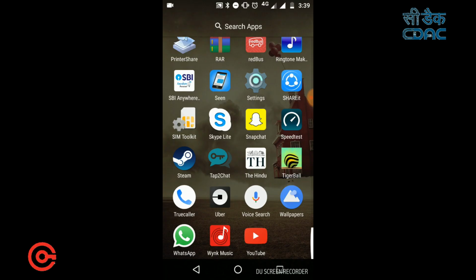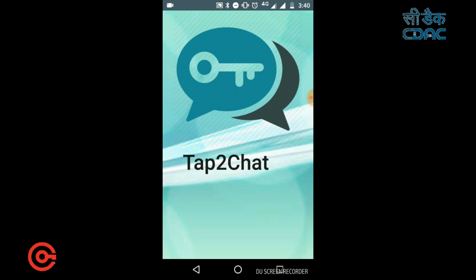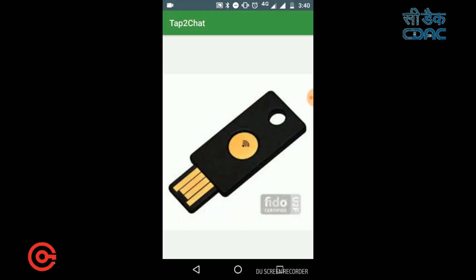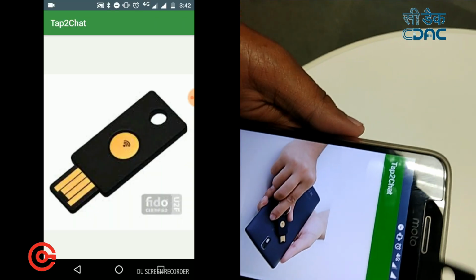Now I am going to explain how the Tap2Chat application works on the mobile. Your mobile has to be NFC enabled. Make sure that your NFC is enabled on your mobile. Now I am running my Tap2Chat application. Now I am explaining how you can register to our application. For that you have to tap here, that is, new user, tap here to register. You have to tap your Yubico Neo device near your NFC sensor. Now I am tapping.